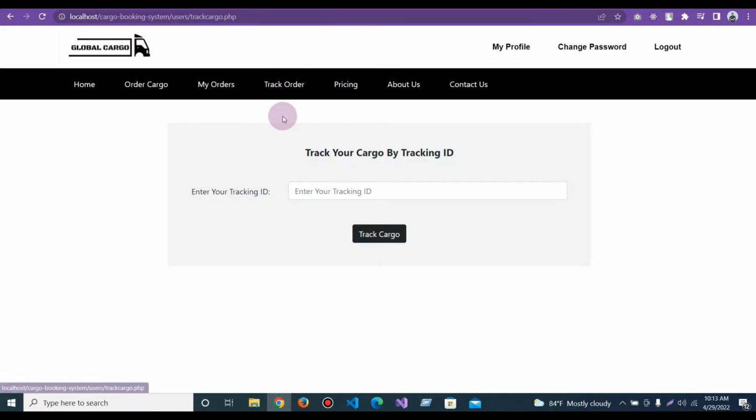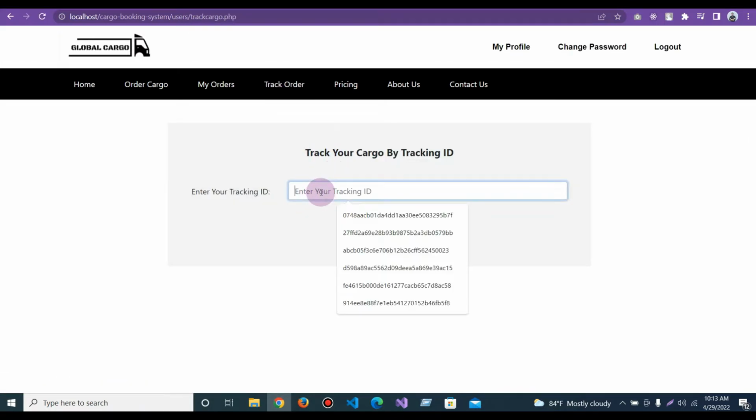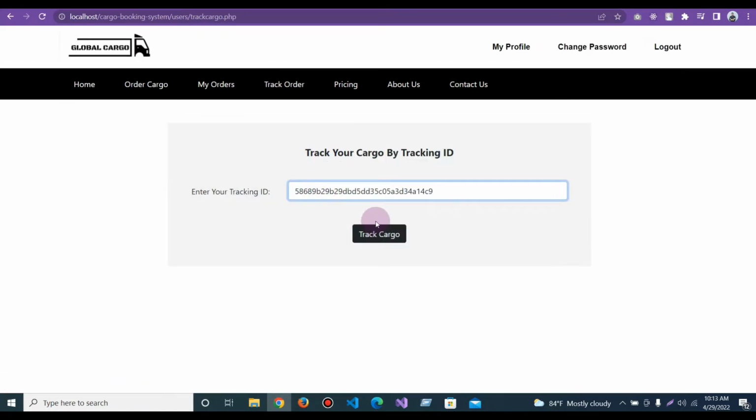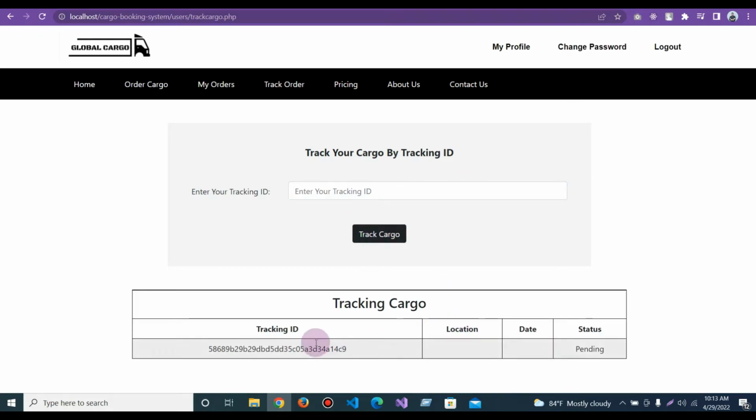And if I want to know where the cargo is, then I can track the cargo, by which I can understand. Now it is saying that the status is pending. So now I will tell you the admin part.